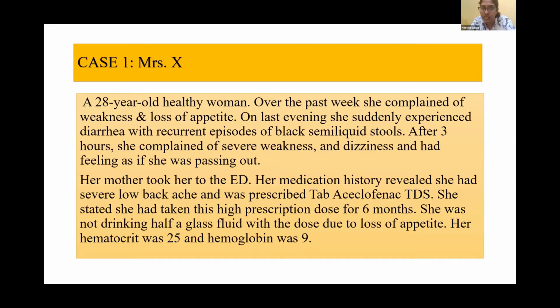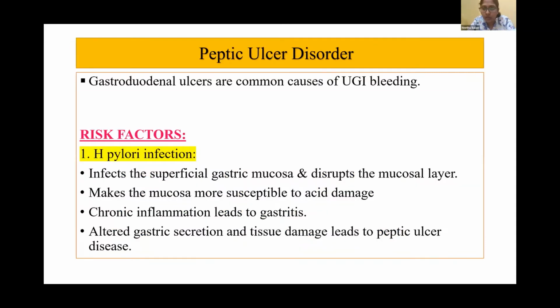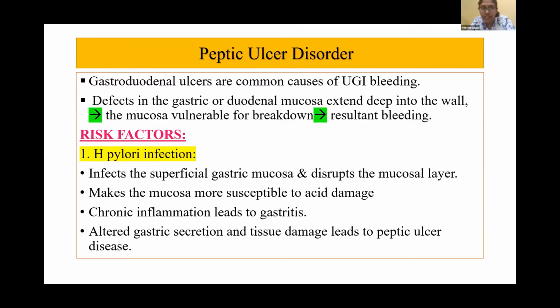Her medication history revealed she had severe low backache and was prescribed tab aceclofenac TDS. She stated she had taken this high prescription dose for 6 months. She was not drinking even half a glass of fluid with a dose, due to loss of appetite also. Her hematocrit was 25 and hemoglobin was 9. So we all know this is a typical case history of peptic ulcer disorder. Gastroduodenal ulcers are a common cause of upper GI bleeding. Defects in the gastric or duodenal mucosa can extend deep into the wall, and the mucosa becomes vulnerable to breakdown, and this can result in bleeding.